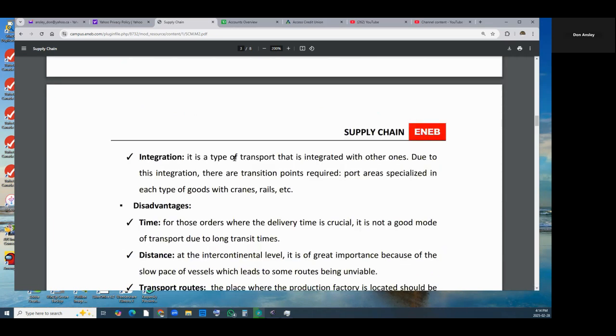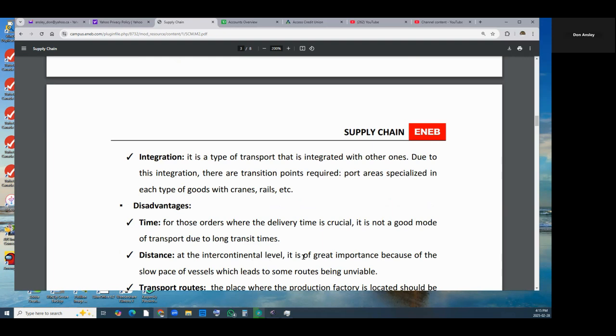Integration. It is the type of transport that is integrated with other ones. Due to this integration, there are transition points required, port areas specialized in each type of goods with trains, rails, etc. Now, the disadvantages. The time. For those orders where the delivery time is crucial, this is not a good mode of transport due to the long transit times.